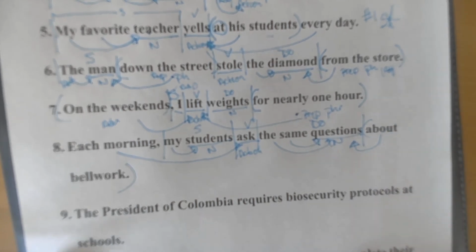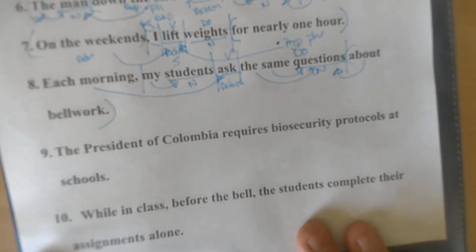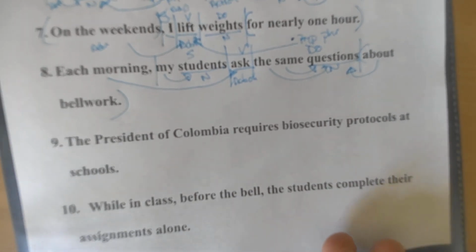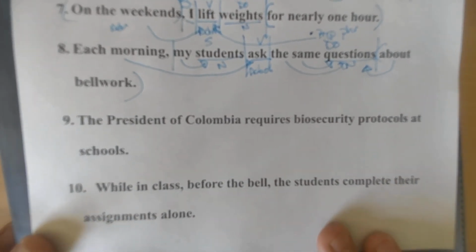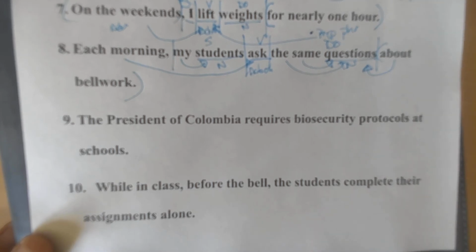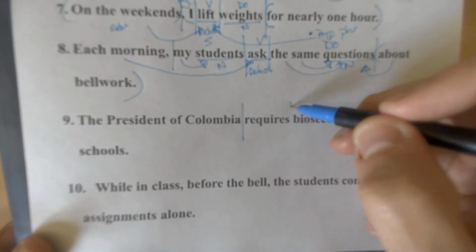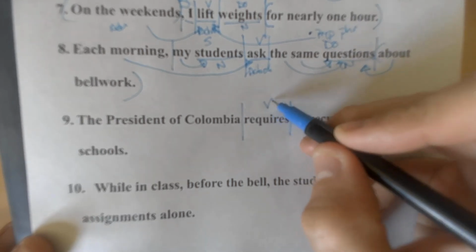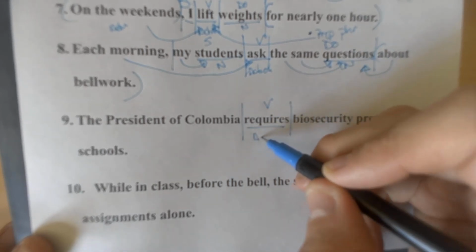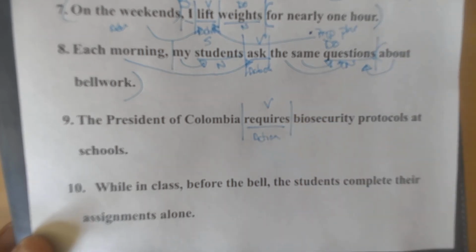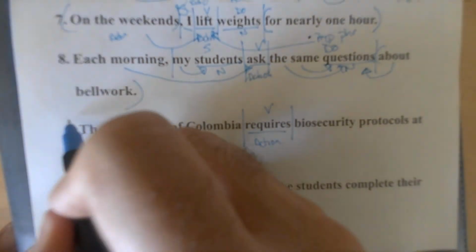Let's do another one. The president of Colombia requires biosecurity protocols at school. Requires. Okay, I'm going to go with that. That's my verb. And once again, it's an action verb. Who requires something? Well, the president of Colombia.